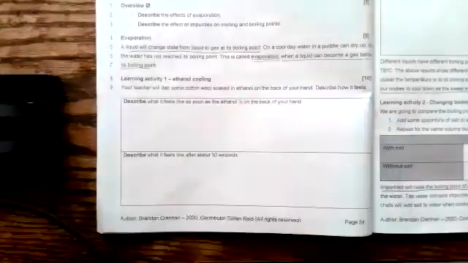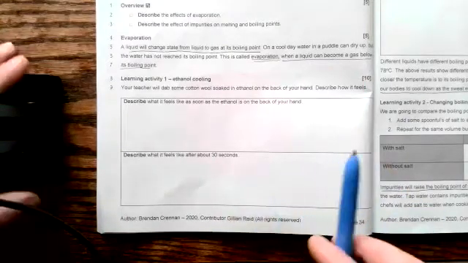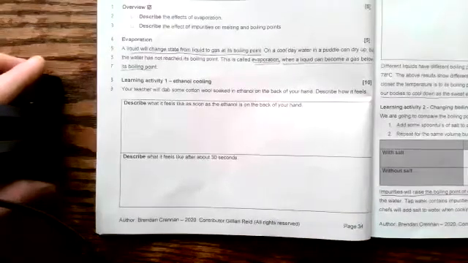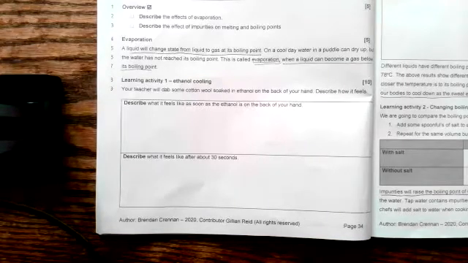If I did put some ethanol on the back of your hand, you'll feel your hand being very cold for about 30 seconds. Obviously, I'm not going to be able to do that now, but you see the same effect when you step out of the shower. If you had a hot shower and you step out, your body feels cold. Come out of the swimming pool, you feel cold. Because what's happening is the heat from your body is making the water evaporate. And that water turning into a gas, high energy gas particles moving very fast, is taking energy away from your body, and that's why your body cools down. So evaporation causes a cooling effect.